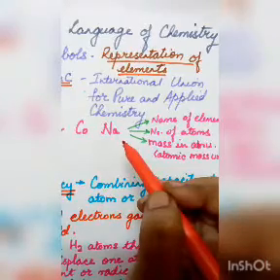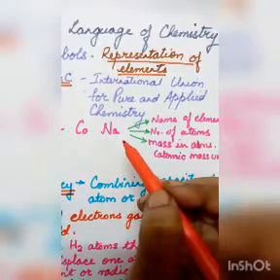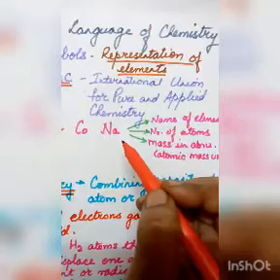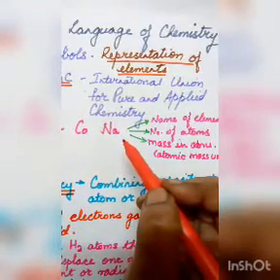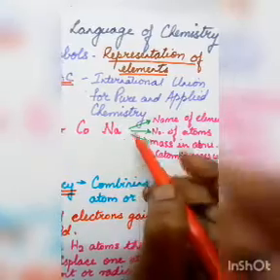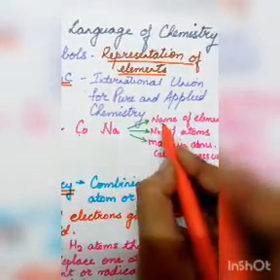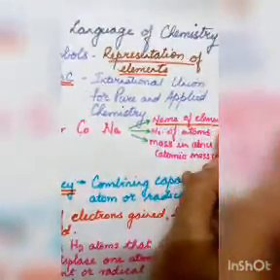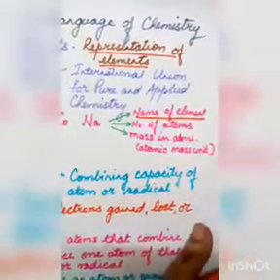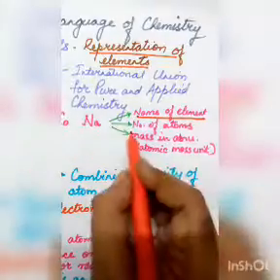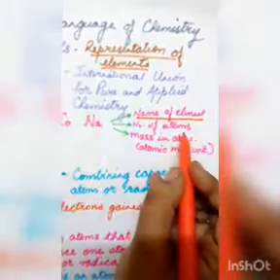Now, what is the significance? Why do we write symbols? If we write a symbol, what is the most significant thing about it? First, as I already told you, a symbol signifies the name of the element. What is the name of the element? Secondly, it tells how many atoms there are.